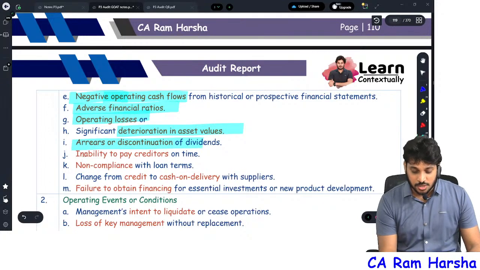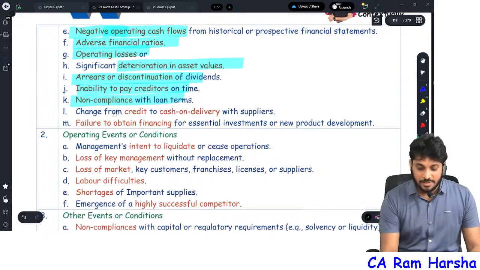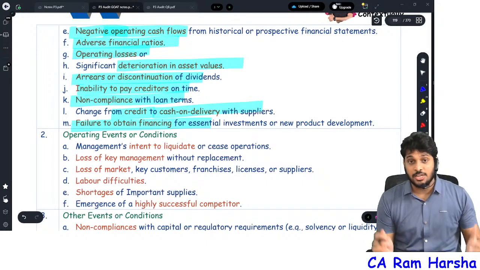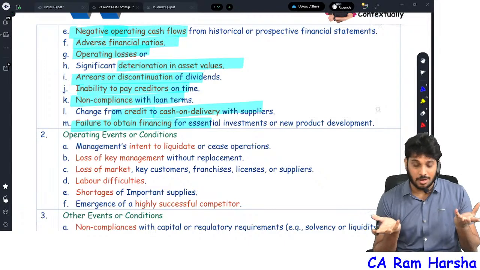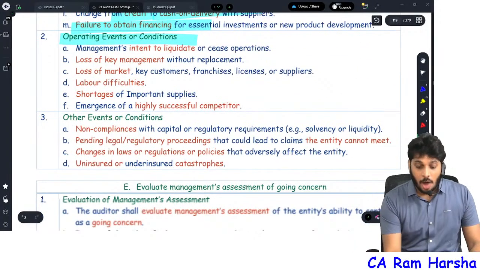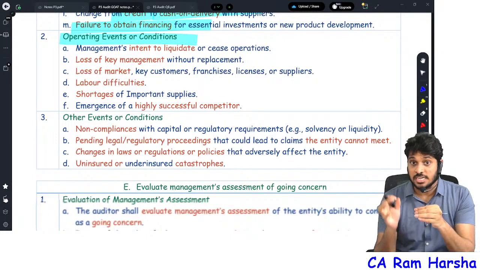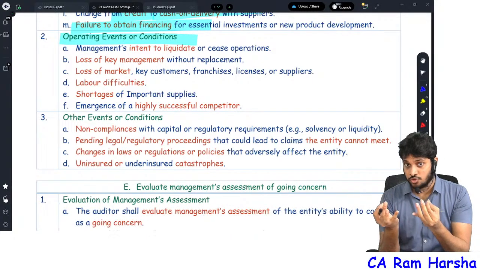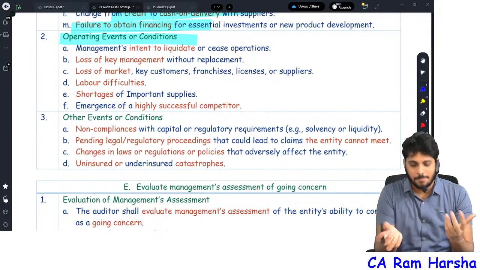Arrears or discontinuation of dividend. Creditors are not being paid on time. Non-compliance with loan terms. Conversion from credit to cash on delivery. Failure to obtain financing for a new product. I want to launch a new product, but I'm not getting finance anywhere. These are all financial symptoms that the company may not continue in future. The company cannot continue the business because financially they're poor.